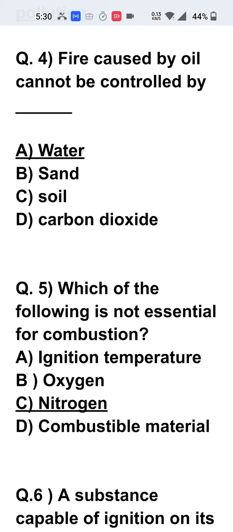Because sand, soil and carbon dioxide, when they are put on a burning material, they will form a surface which will cut off the connection between the air, that is oxygen, and the burning material. So this avoids the burning process and stops the fire. So sand, soil and carbon dioxide are suitable to use on the fire caused by the oils.